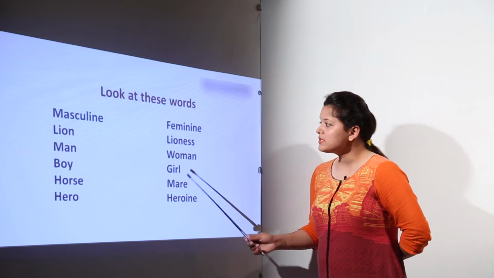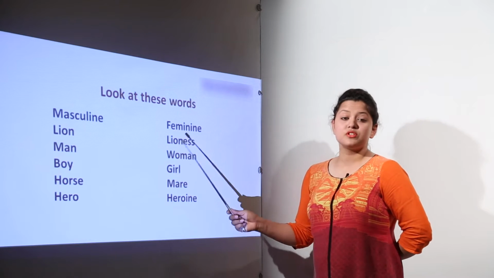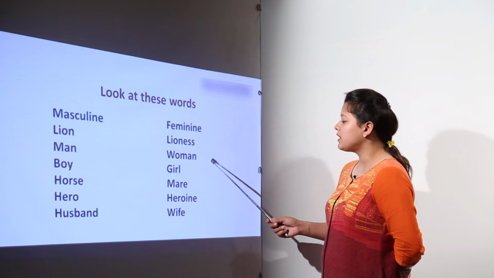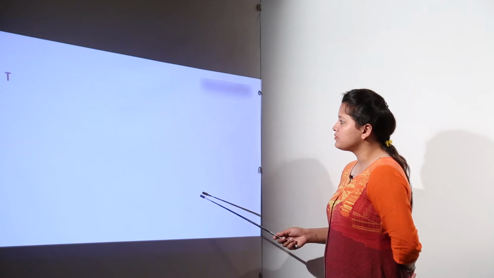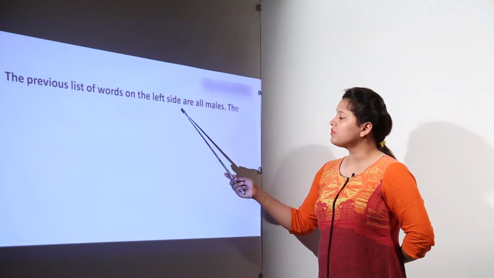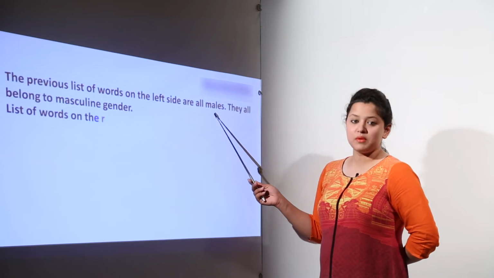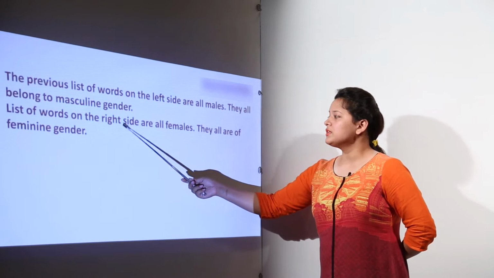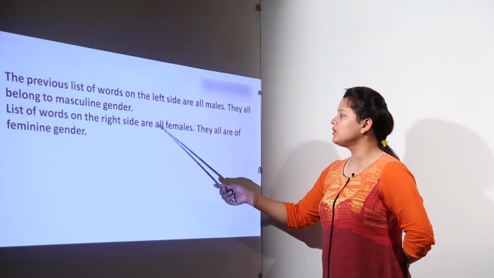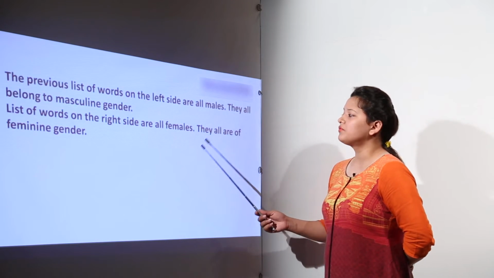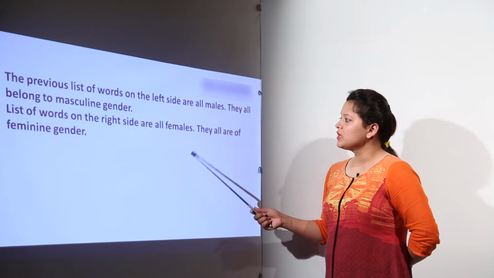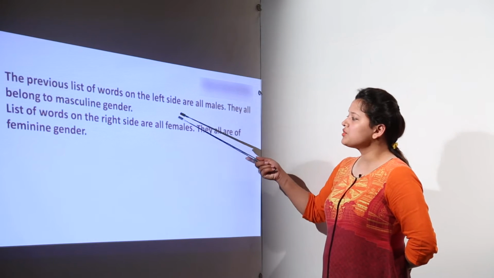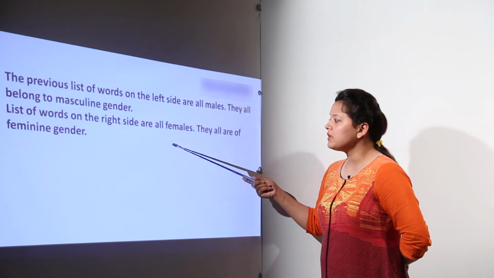So these are words, some of them talking about male nouns and some of them discussing female nouns. The previous list of words on the left-hand side were all males, they all belonged to the masculine gender. The list of words on the right-hand side are all about females, they are of the feminine gender. So this is the differentiation between the masculine and the feminine gender.